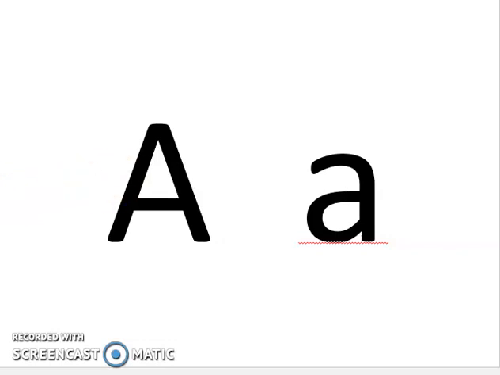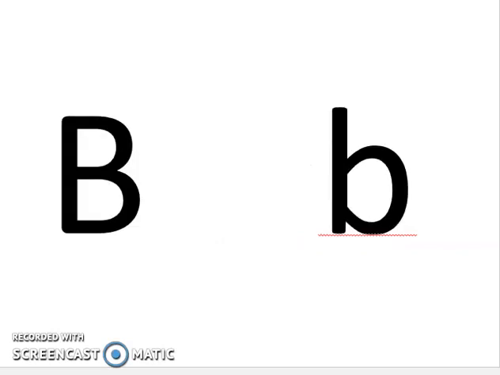Let's look at the next one. This is capital letter B and small letter b. That is the name of this letter. But what sound does this letter make? It makes the sound B. B. Can you repeat it after me, please? B. Good.